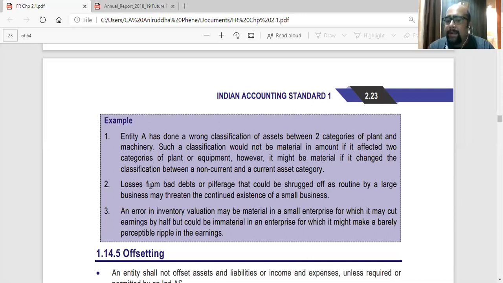Then losses from bad debts. Bad debt losses, for a big entity, might not be material, but for a small business, it can be material, depending on the size.